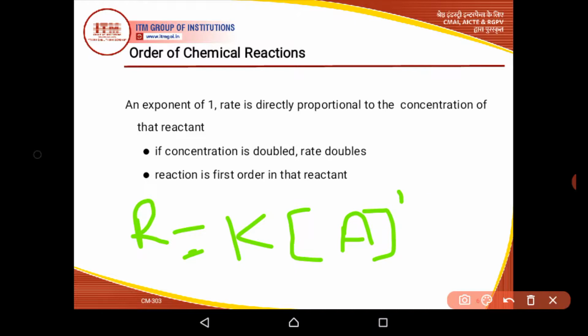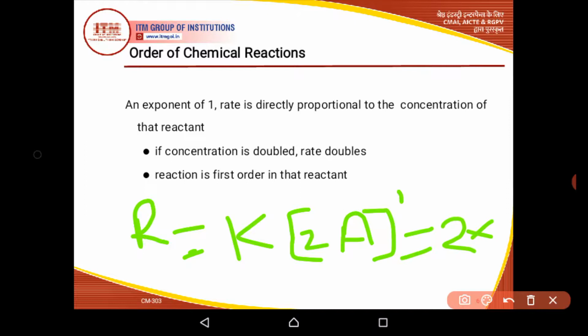So if the concentration is doubled, what will be the rate of reaction? It will also be 2x, meaning the rate will be 2 times if the reaction is of first order with respect to that reactant. We consider that the concentrations of all the other reactants are constant, and only the concentration of one reactant is doubled.